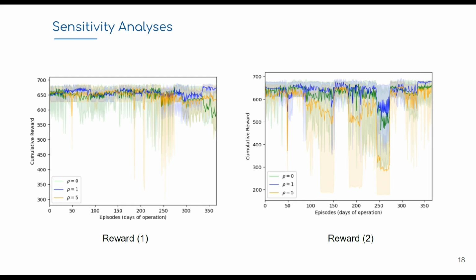Then we conducted a sensitivity analysis regarding the importance factor ρ. We considered ρ equal to 0, which means that we don't give a bonus, we don't give an intrinsic reward, we don't augment the reward function. We used ρ equal to 1, the value used in the previous experiments, and we increased this value by 5 times. In both cases, ρ equal to 1 performed better than ρ equal to 0. But in the case of ρ equal to 5, for the second reward function, we performed worse than ρ equal to 0. We believe the reason is that when we augment the reward function, we change the policy being learned, and that might be contradictory to the other policy sub-goals.